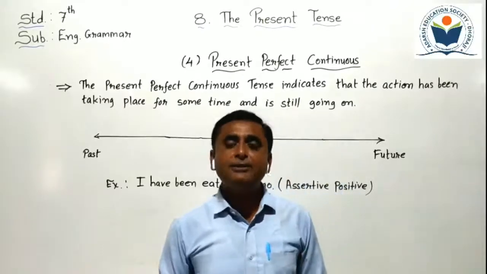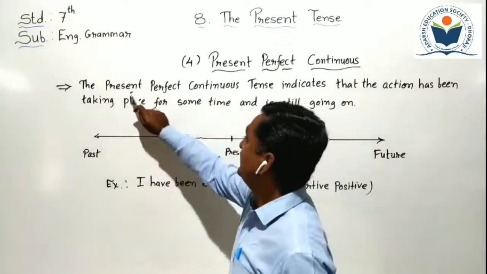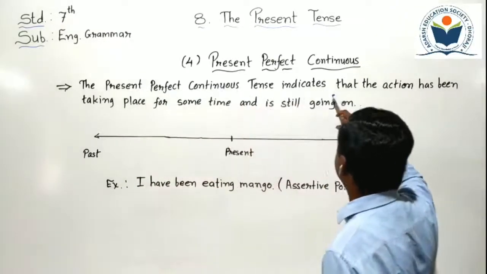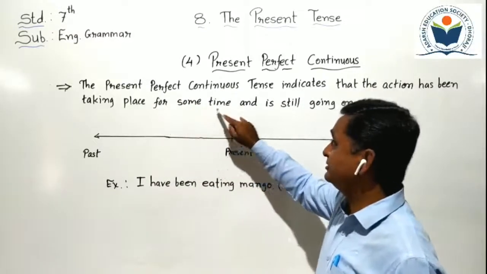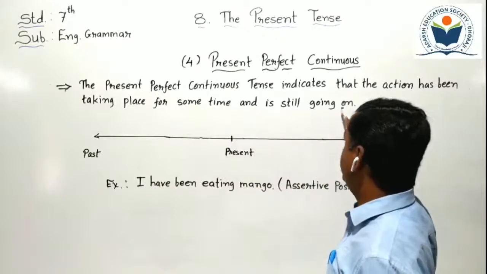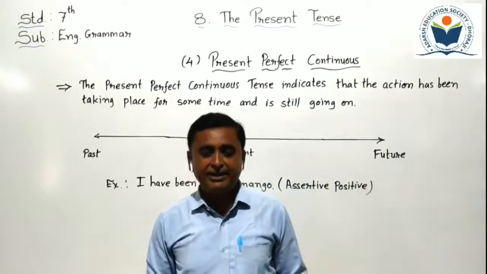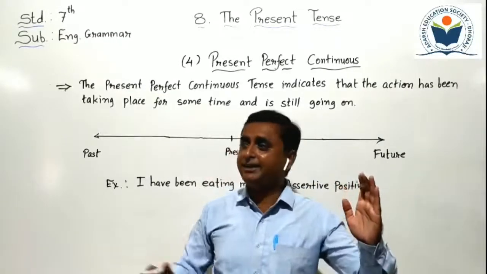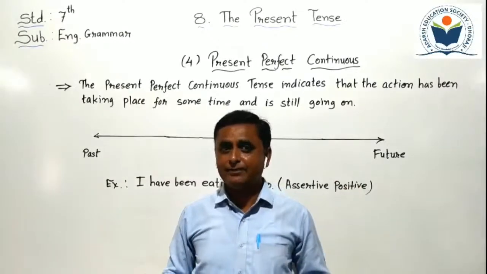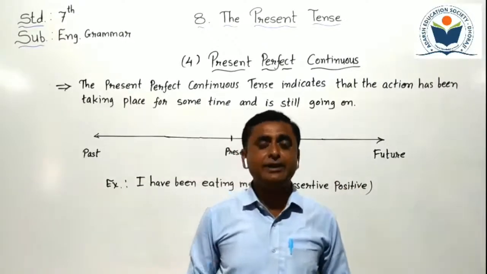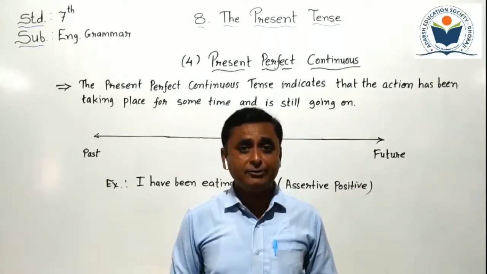But where is present perfect continuous tense used? Just we have to see. The present perfect continuous tense indicates that the action has been taking place for some time and is still going on. In simple language, we can say that action started in near about past, and while you are talking, at that time action will be running. It is known as present perfect continuous tense.